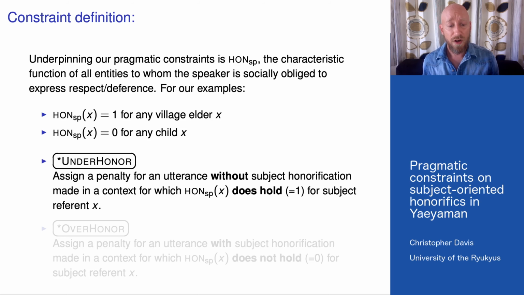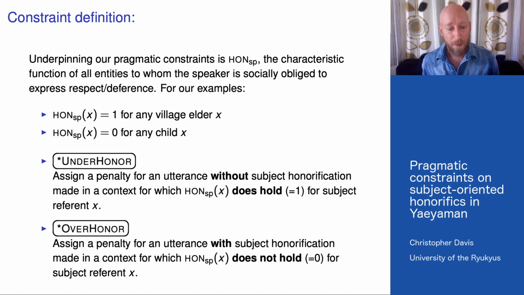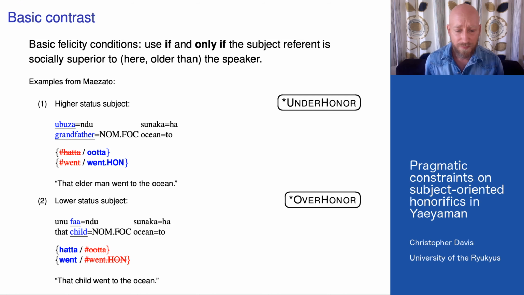Then *UnderHonor will penalize any utterance that fails to honor a subject whose referent is a member of this set, while *OverHonor will penalize an utterance that honors a subject whose referent is not a member of this set. Now back to our basic contrast.